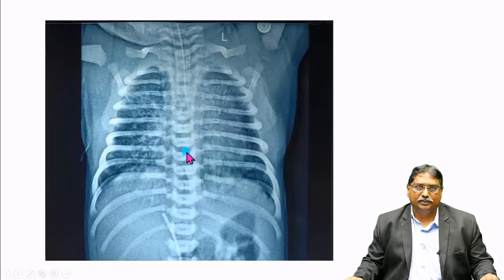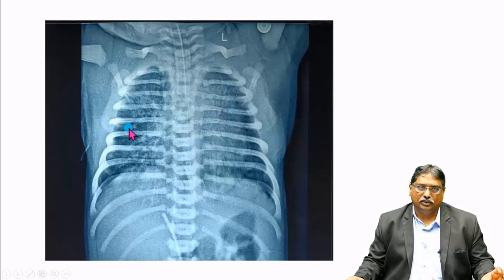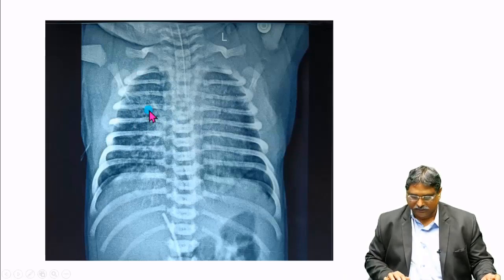Now if you see this X-ray, this is a baby with meconium aspiration syndrome. It's a term baby who was delivered and went in for hypoxemia, where the baby has to be ventilated. You can see the endotracheal tube here, and this is the umbilical vein. You can see in the lungs a lot of fluffy, non-homogeneous opacities. All this indicates some of the alveoli are collapsed, some are distended, and some are normal. So that is the picture of MAS. It won't be homogeneously affected, unlike how we see in respiratory distress syndrome.